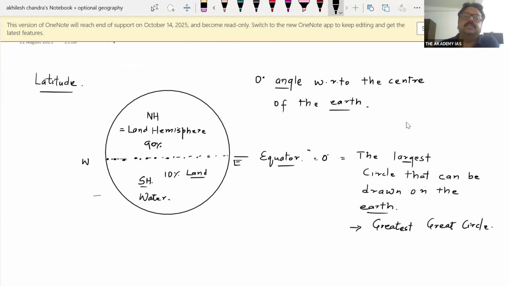The point on the earth's surface which makes a 90-degree angle with the center of the earth represents the pole. In the northern hemisphere, it is the North Pole. In the southern hemisphere, it is the South Pole. It's a point on the globe. And then between 0 to 90 degrees, the entire hemisphere is divided into equal parts of 1 degree.